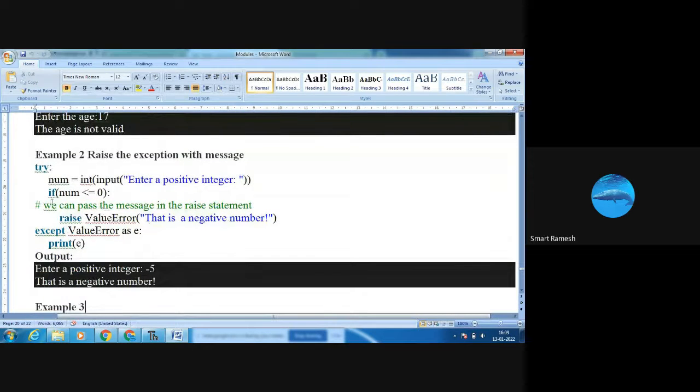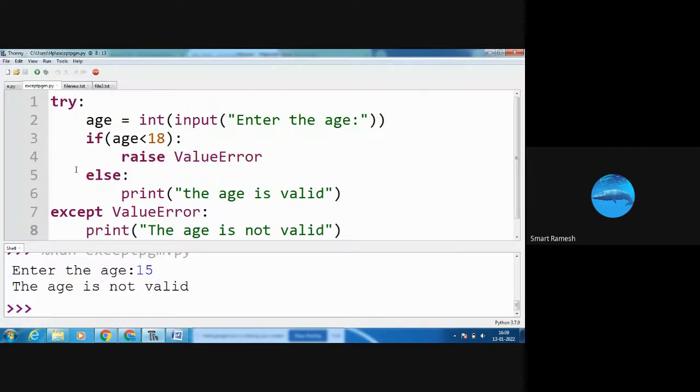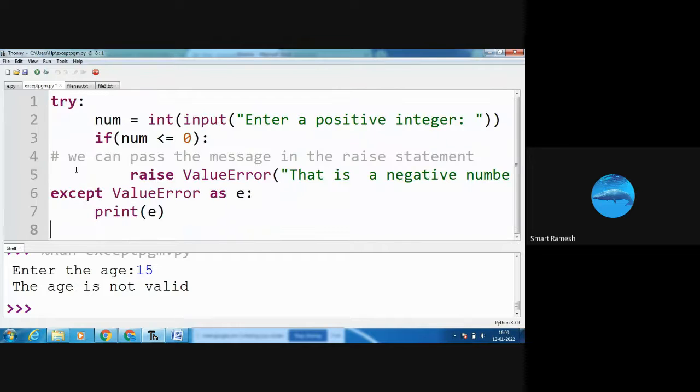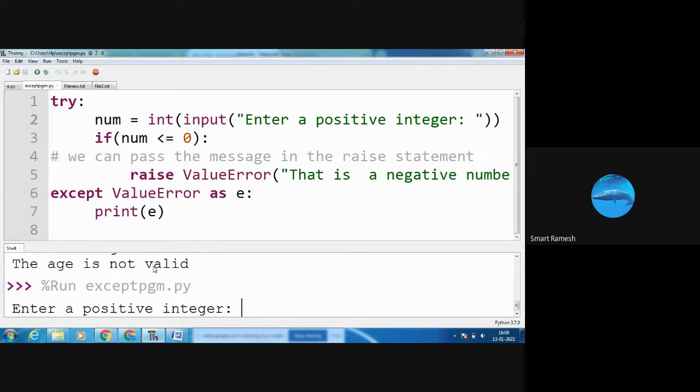Next, another program of a similar type. See here, try: number, enter a positive number. Suppose I run the program. Enter the positive number. I am giving 5.